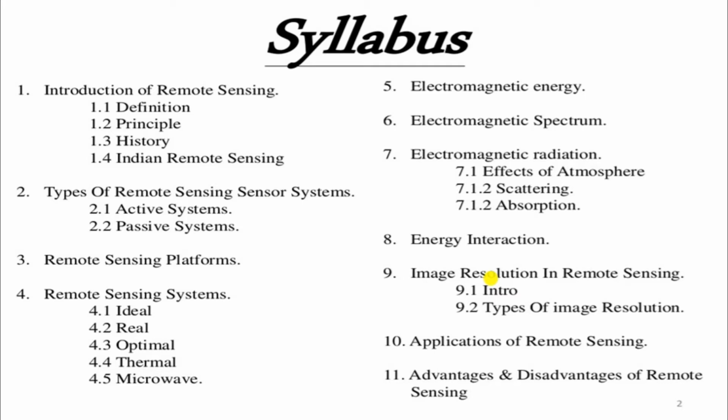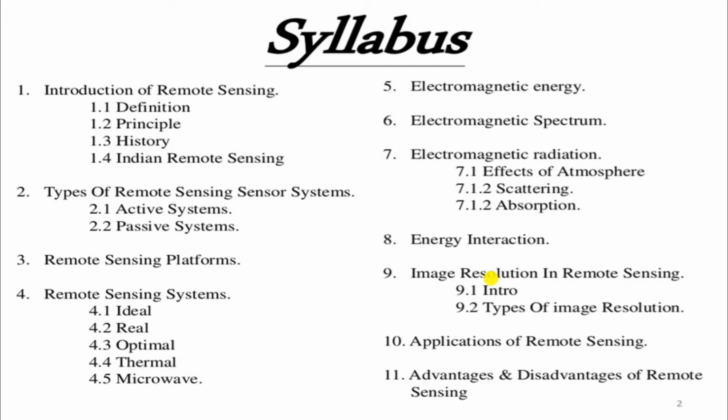We will also learn about electromagnetic energy, the electromagnetic spectrum, electromagnetic radiation, the effect of atmosphere on electromagnetic radiation, and the scattering of electromagnetic radiation when we impart some energy onto an object.